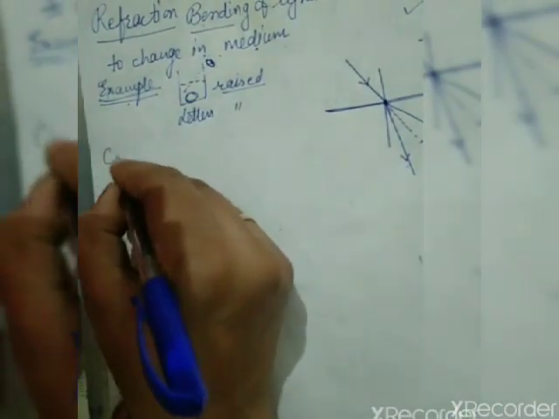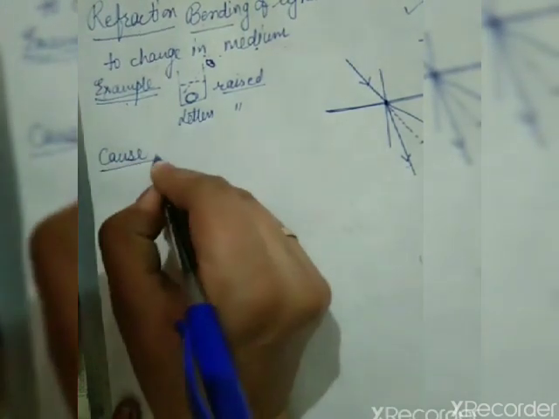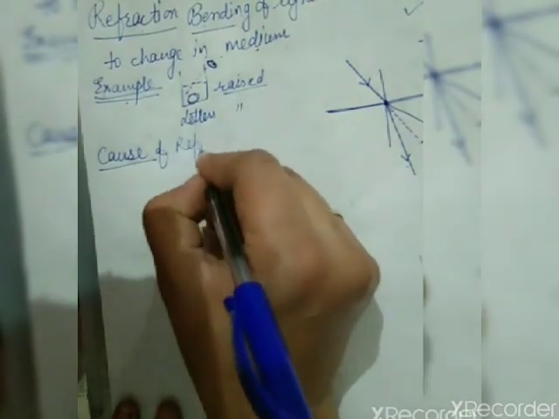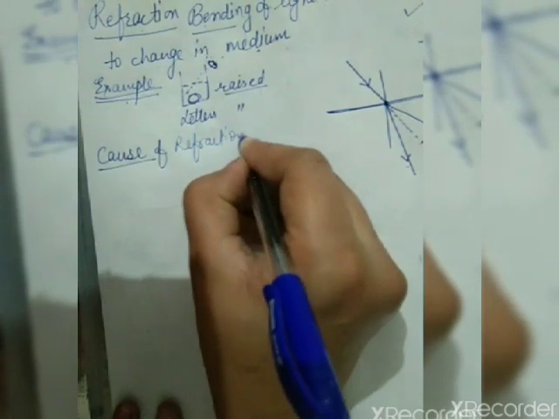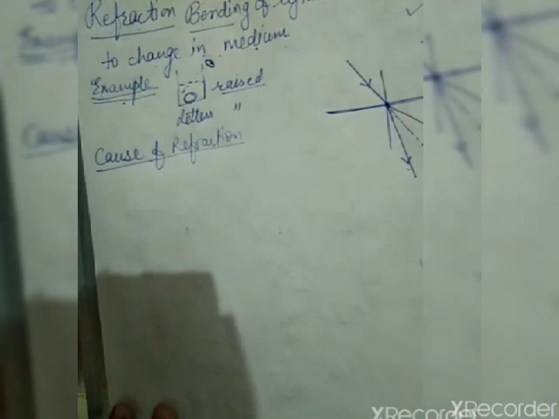Okay, now what is its cause? What is the cause of refraction? Yes students, what is the cause? If you have seen my previous video, then you can tell yourself what the cause of refraction is.